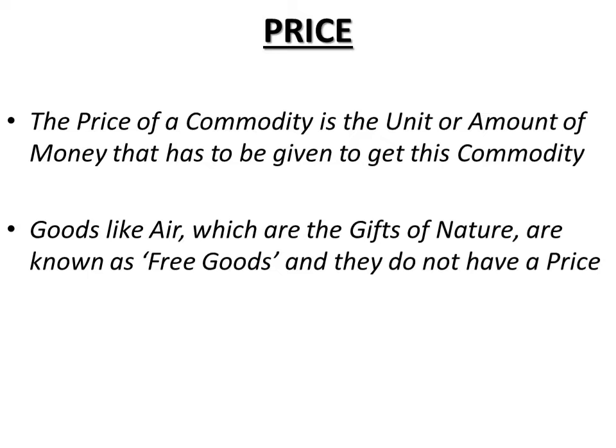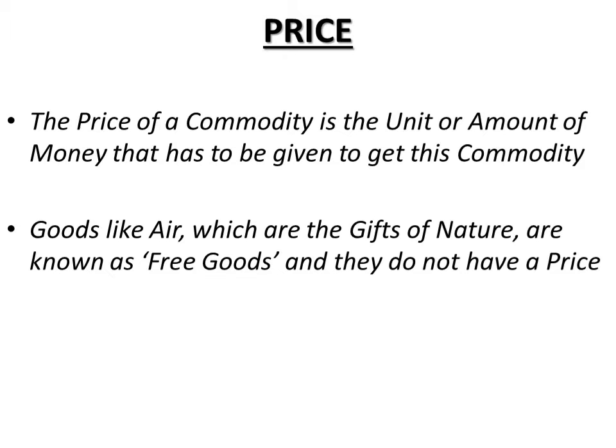The buyers, they demand the commodity, and the suppliers, they supply the commodity. But there is competition among the buyers to buy goods because the income is limited for them, right? Similarly, there is competition among the sellers to sell goods also. There are a lot of sellers who want to supply the commodity. It is through the interaction of the competition forces of demand and supply that the equilibrium price of a good, service, or a factor service is determined. Through the mutual interaction between demand forces and supply forces, the price of the commodity is determined.